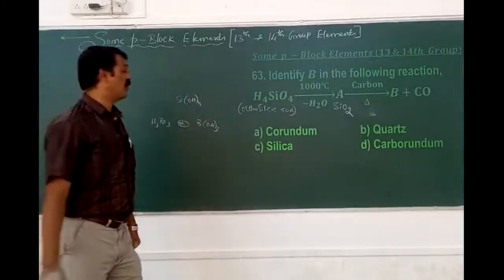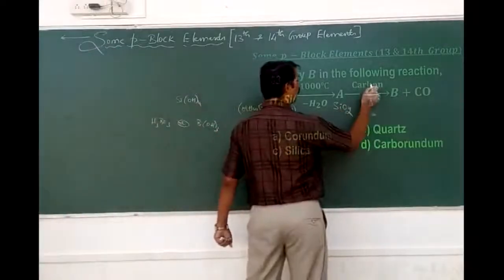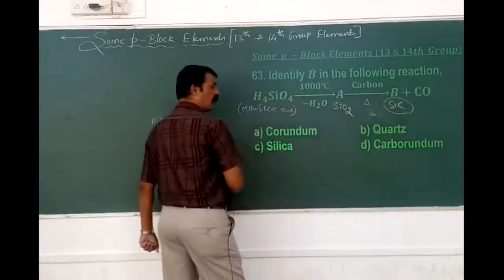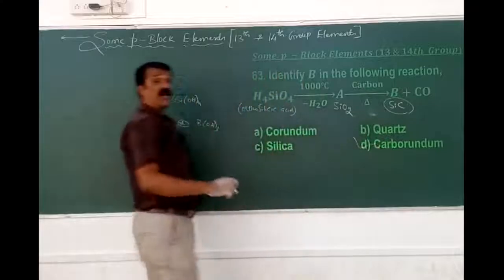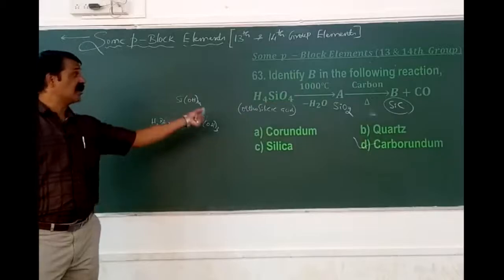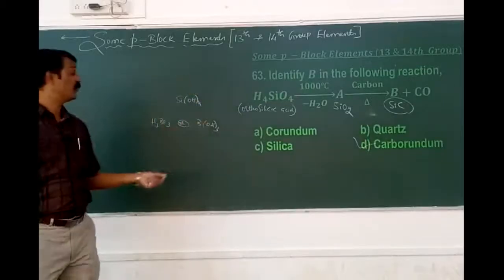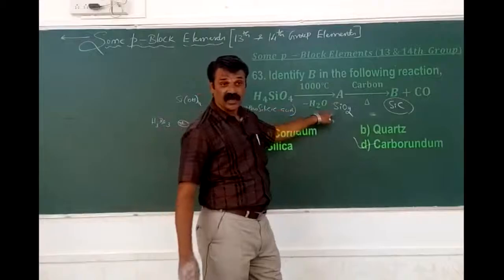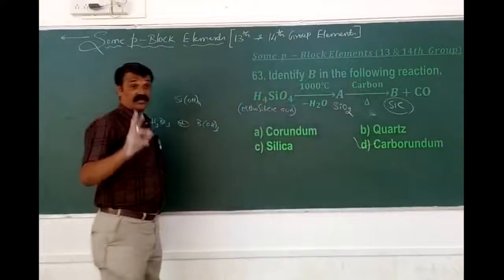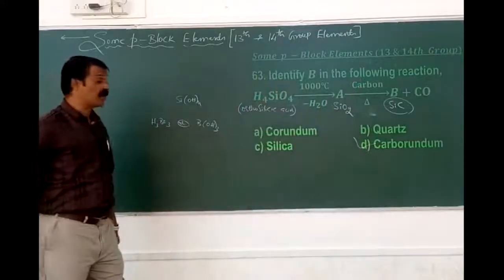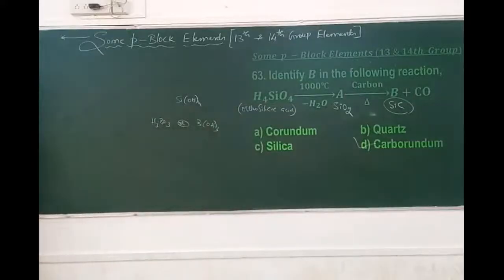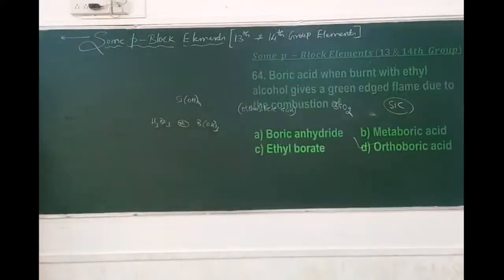It's the best preparation for silicon carbide. Silica reacts with carbon to form silicon carbide. That silicon carbide is called carborundum. Silicon carbide is also called carborundum. Therefore it is 63D. First, silicic acid on heating at a high temperature dehydrates to form silica. And that silica, or the sand, reacted with the carbon in a high electric arc. That is very important. In a high electric arc, we get silicon carbide, and that silicon carbide is called carborundum. Okay, 63D.